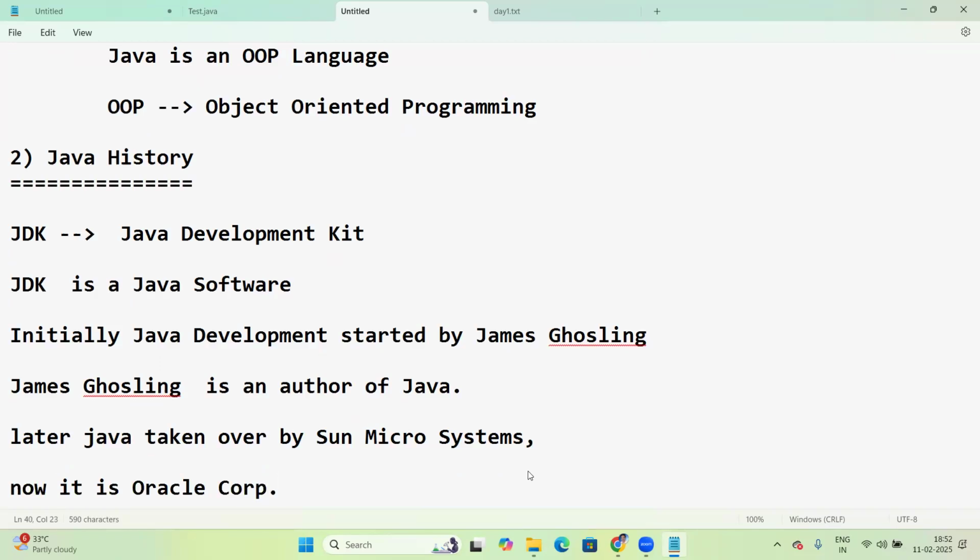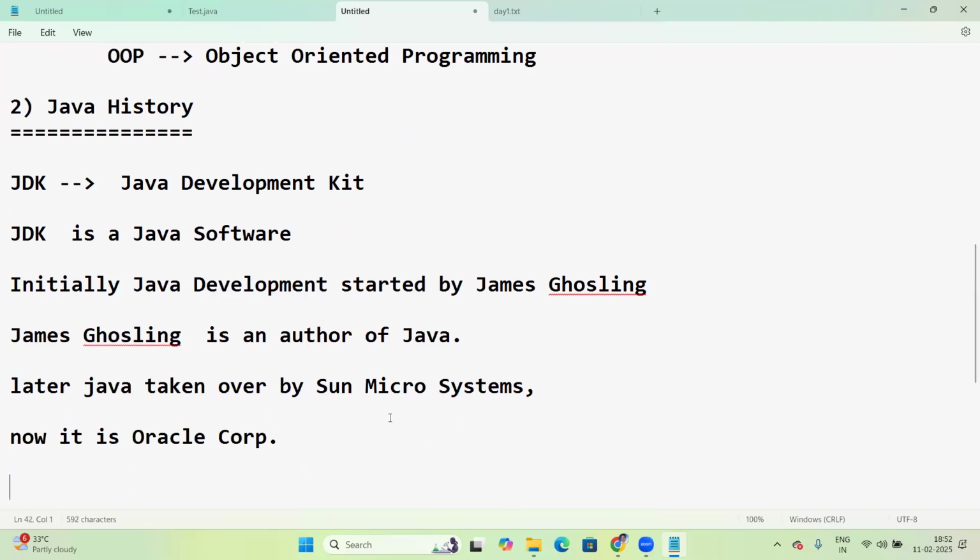Java was initially started by James Gosling, and later taken over by Sun Microsystems. Sun Microsystems was then purchased by Oracle Corporation, so all products of Sun Microsystems were taken over by Oracle Corporation.